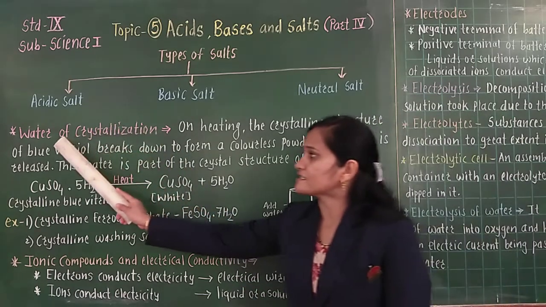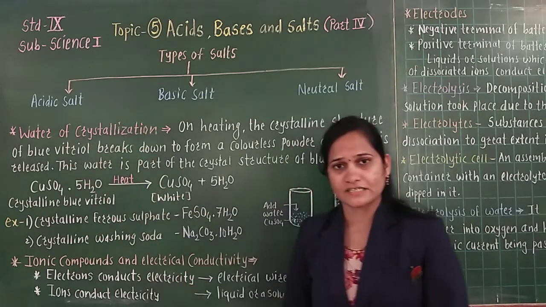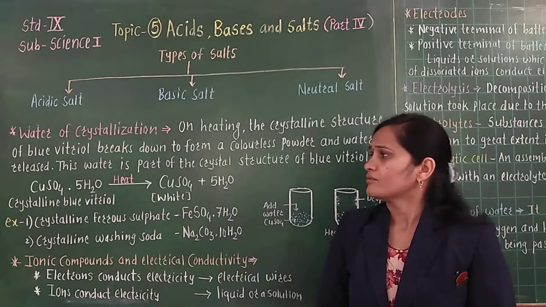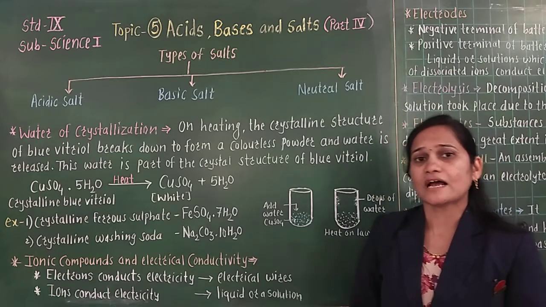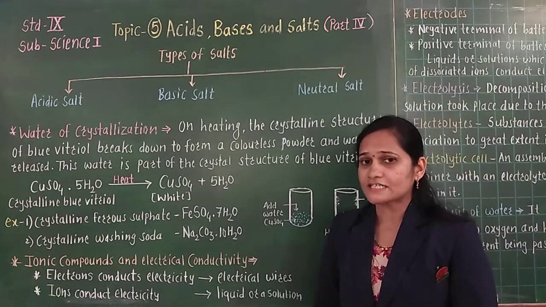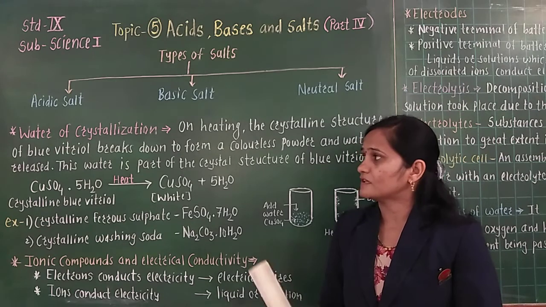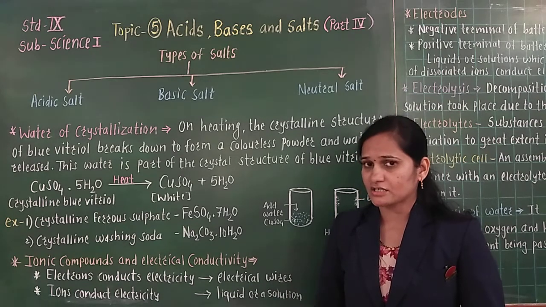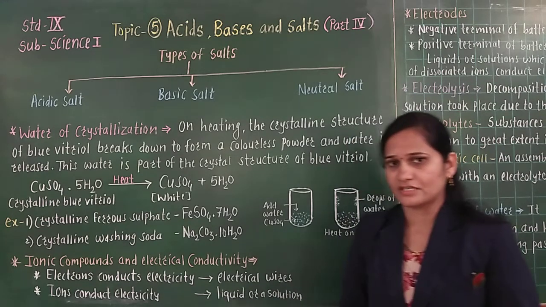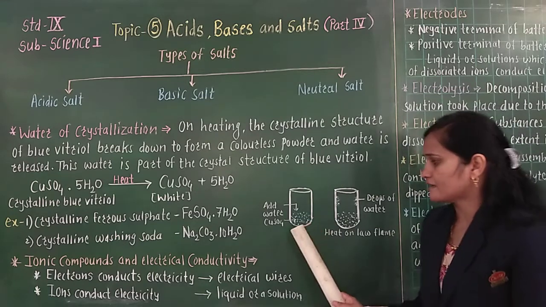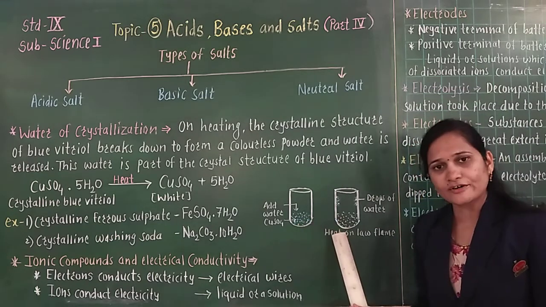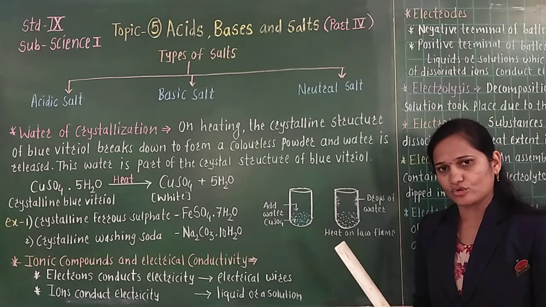The next point is water of crystallization. But before seeing the details about the meaning of water of crystallization, we will see a small activity. See here, I have drawn 2 test tubes on the blackboard.